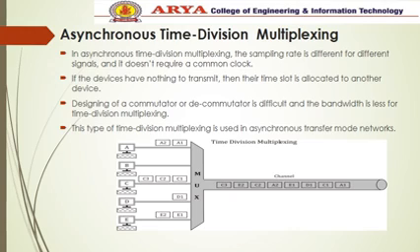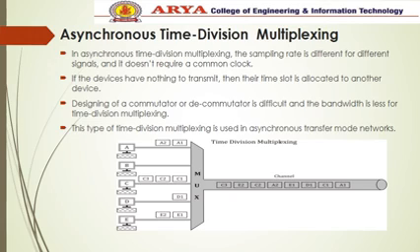Asynchronous time division multiplexing. As we see in synchronous time division multiplexing, if a transmitter has no data, it is still allocated a frame. So it is a disadvantage that it does not provide proper utilization of the bandwidth or the timing. So asynchronous time division multiplexing is used.